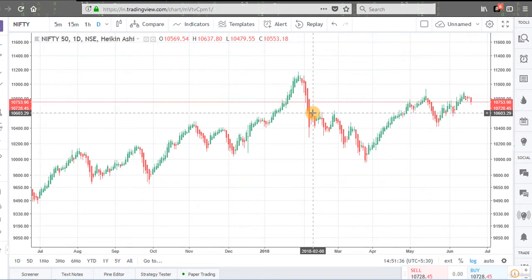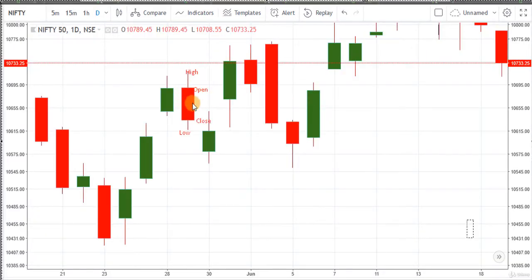Heikin-Ashi charts look like the candlestick charts, but the method of calculation and plotting of the candlesticks on the Heikin-Ashi chart is different. In candlestick charts, each candle shows 4 different prices: open, close, high and low. In a green candle, this is open, close, high and low. Here each candlestick is independent and has no relationship with the previous or next candlestick.